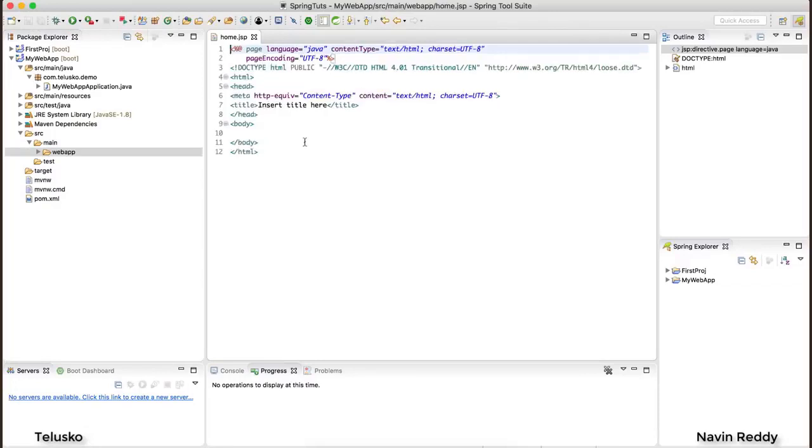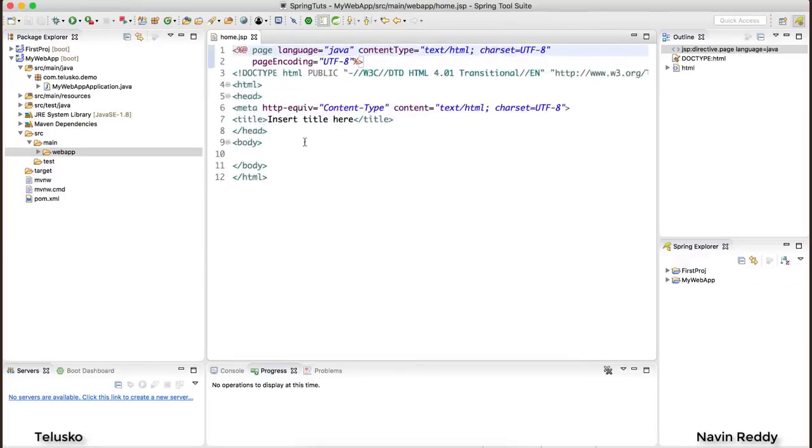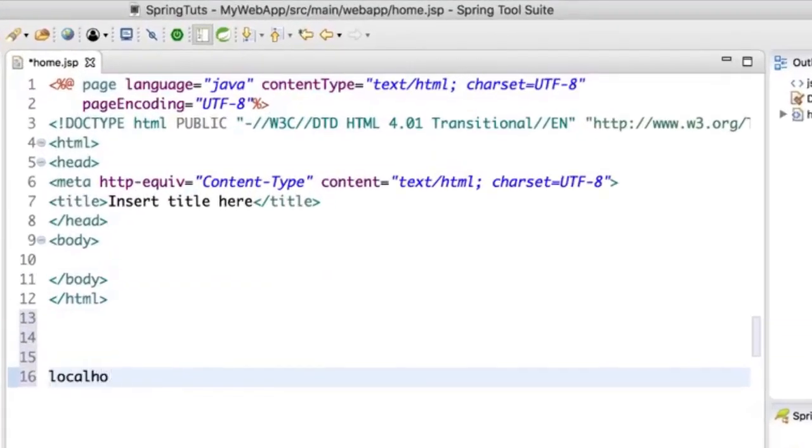Now what I want is whenever I request for home, the URL I want to go for is, of course, localhost:8080, that's a port number which it takes, /home. Or why home, we can have any URL there. But just to make it easy, whenever I search for home, it should call home.jsp. Now, if you have worked on MVC, you know what I'm talking about. So in MVC, we create a model, we create a view. So this is our view, and this is our request. So the request goes to controller, and the controller will call this home.jsp. Oh, unfortunately, we don't have a controller yet.